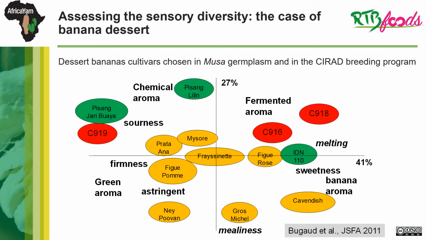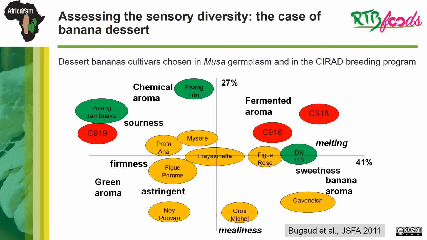After generating a specific vocabulary, we assessed the sensory characteristics of about 15 cultivars chosen in Musa germplasm and in the CIRAD breeding program. The figure here is a principal component analysis which enables rapid visualizations of the correlations between sensory attributes and the product.